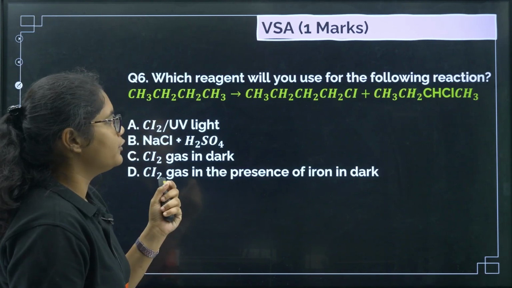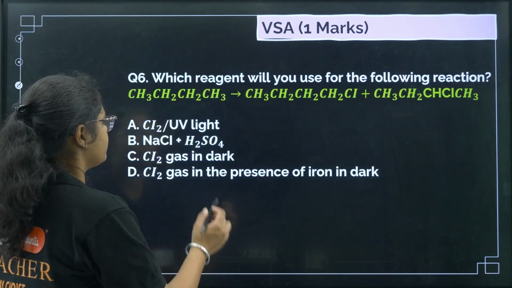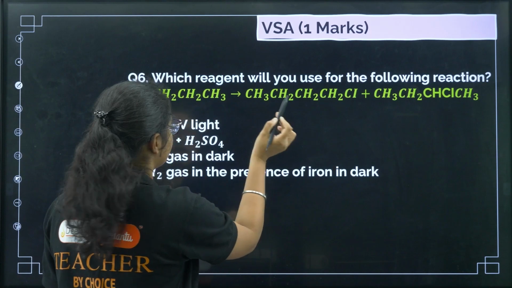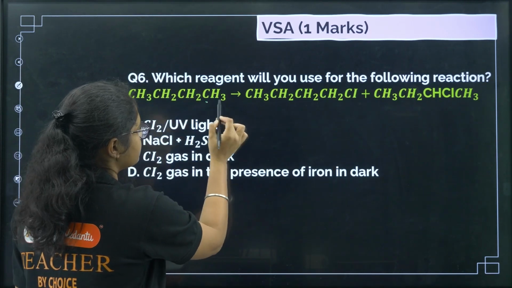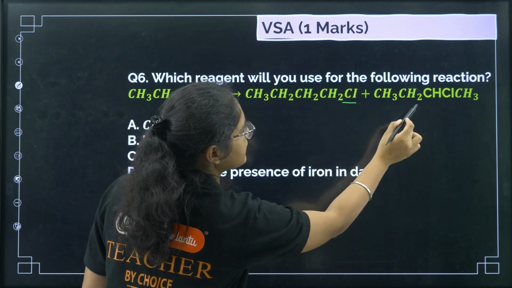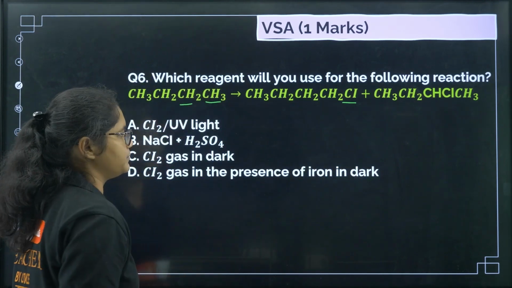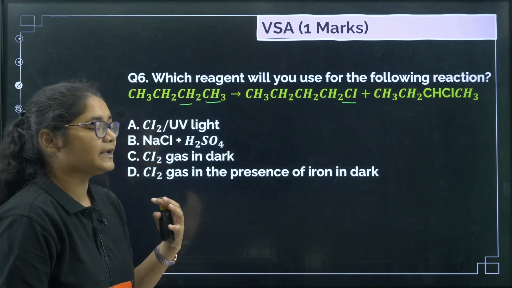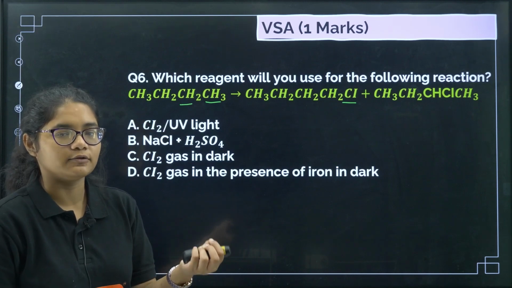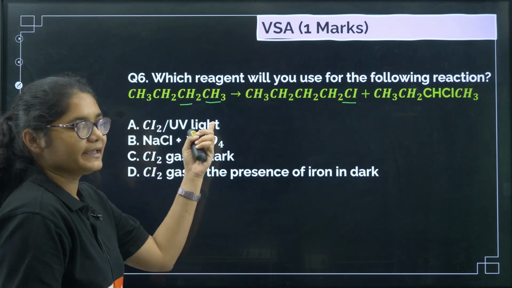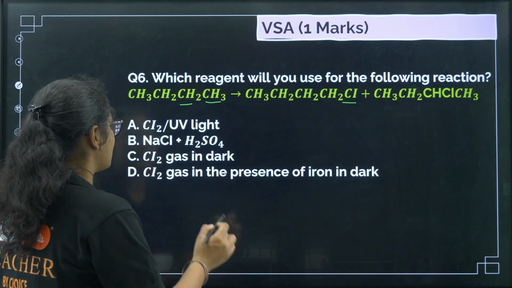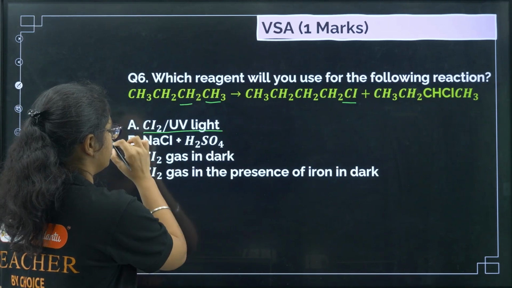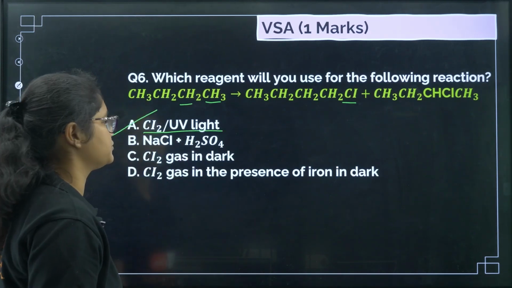Next question. Which reagent will you use for the following reaction? So what is this reaction happening? You see chlorine is replacing the hydrogen, right? So in the first one here there is replacement, in the second one on this carbon there is replacement. Now this is what we get, a mixture of products, or this is called halogenation of alkanes, or this is a method of preparation of haloalkanes, and for that we need chlorine in presence of UV light, right? That is option number A.